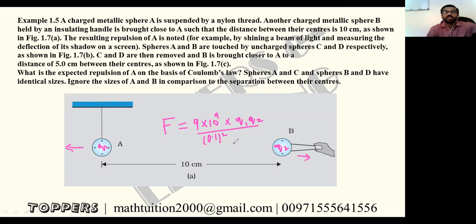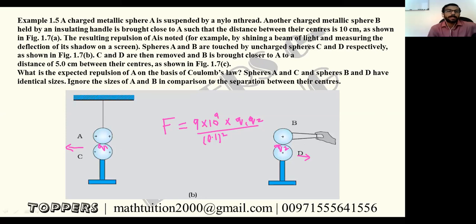Fine. Now secondly, what they are saying: we have another two spheres, C and D. We are considering all these are identical. We are bringing C and touching A. Similarly, D touching B. They are on insulated stands, so it will not ground; the charge will not flow to the earth. So when C is brought and touches A, charge distribution will take place.